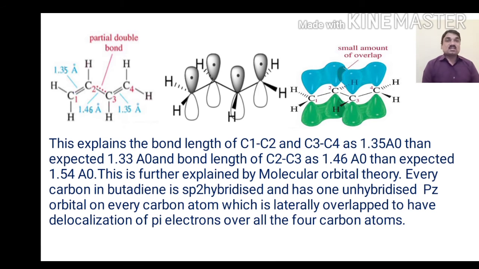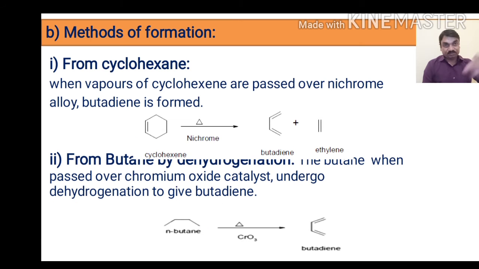The double bond may be present between carbon number 1 and 2, 3 and 4, as well as 2 and 3. It can be explained with the help of molecular orbital theory. So 1,3-butadiene is expected to be unstable compared to others, but it is stable due to the conjugation or delocalization of pi electrons over all 4 carbon atoms. So this structure is greatly supported by molecular orbital theory. Next point is methods of formation.